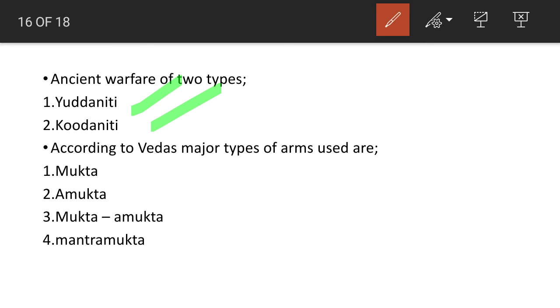Also, according to Vedas, major types of arms used at that time are Mukta, Amukta, Muktamukta, Mantramukta. Mukta means arrow-like equipments that we can release. Amukta means the Gada-like equipments that we cannot release, we can hold and battle. Muktamukta is a combination of both of these. Mantramukta means some of the arrows that can be released by chanting. These are the important terms that we have to focus on.